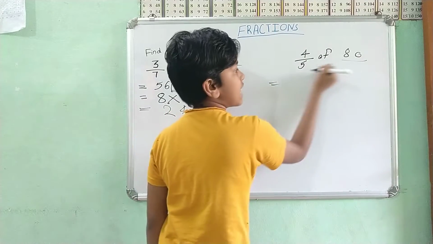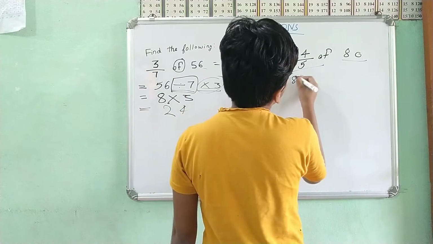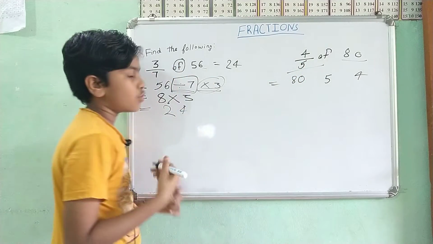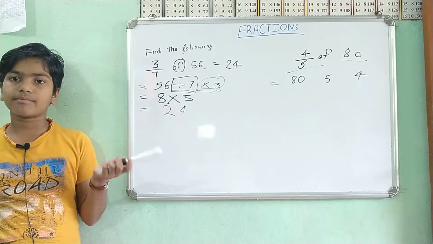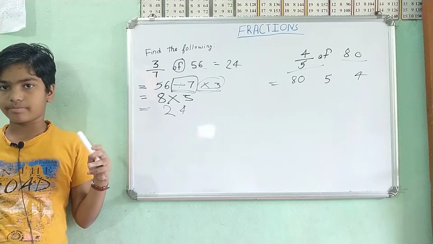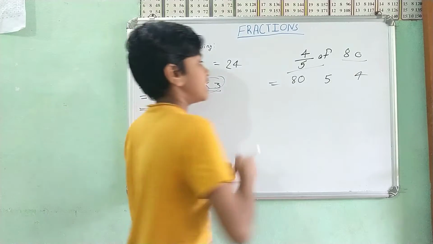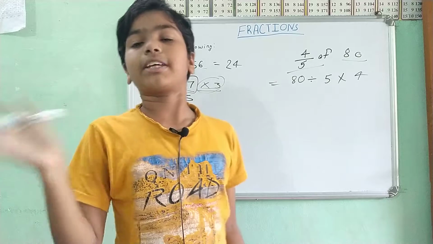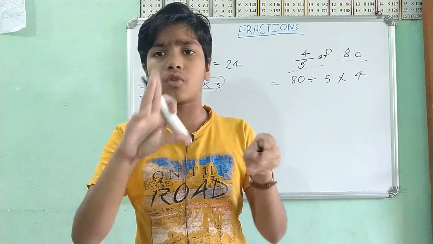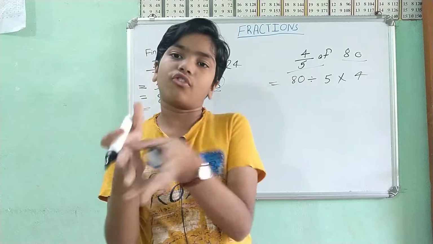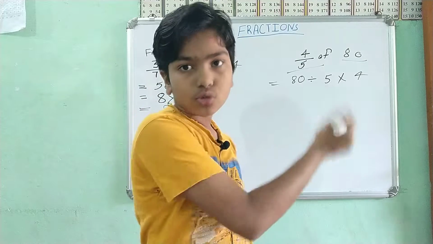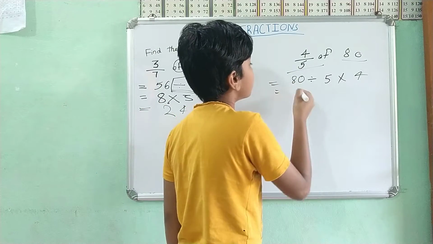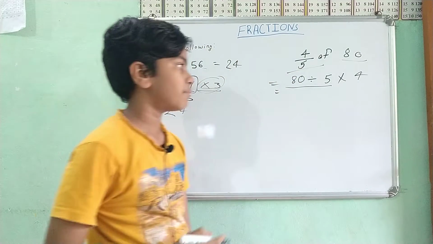Now 4 by 5 of 80, again the same method. Division and multiplication, because that gives the answer, and what we want is the answer from the 'of' question category. So we use this formula to take it out. Now when 80 is divided by 5, what will it be?